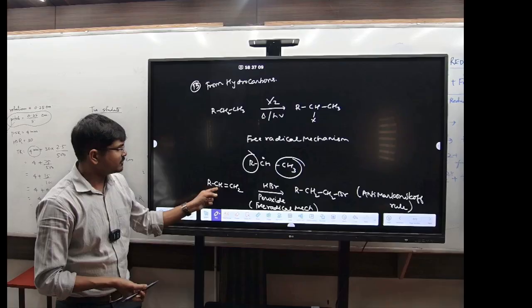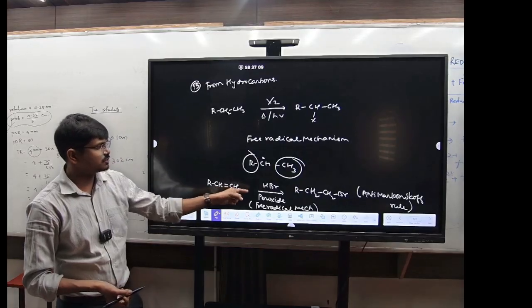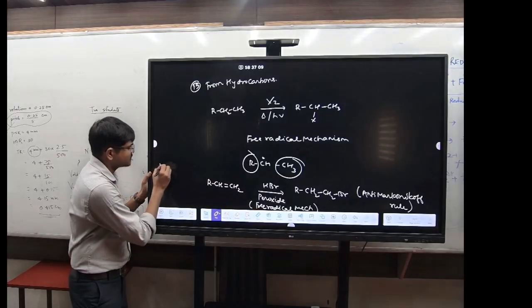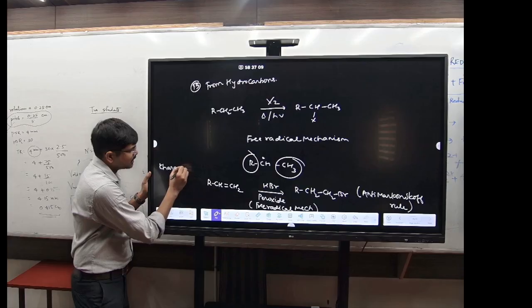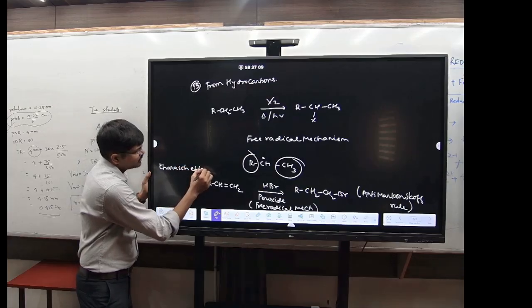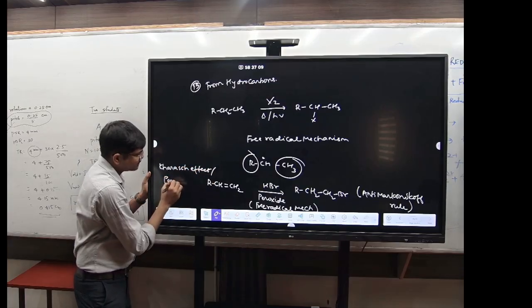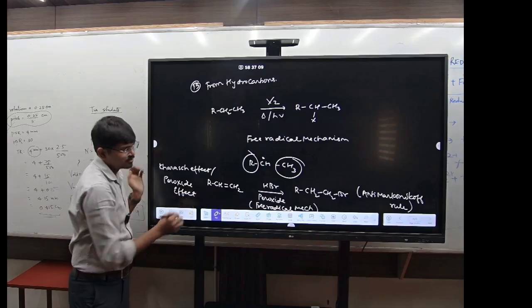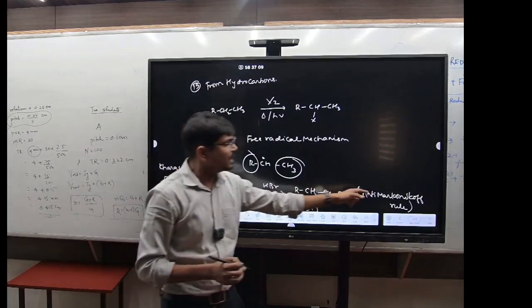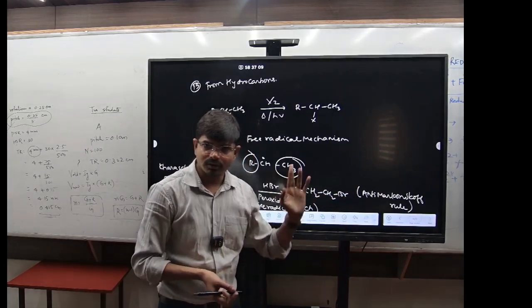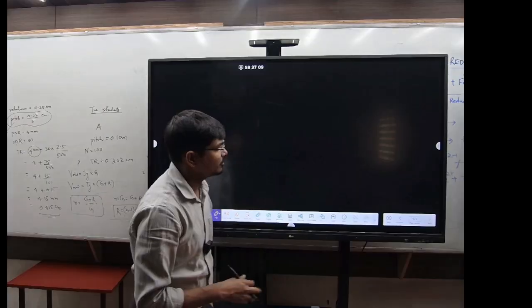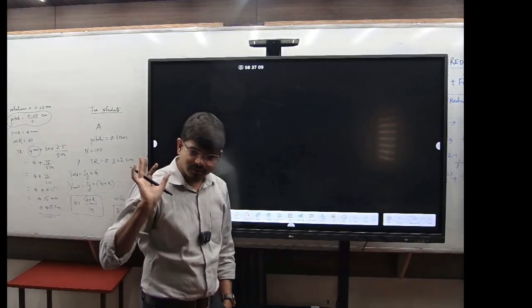So in this case, if it is RCH double bond CH2 with HBr and peroxide, this is important. In NCERT, it is written as the Kharash effect. This is also known as the Kharash effect, or they also call it the peroxide effect, following the anti-Markovnikov rule. Clear?